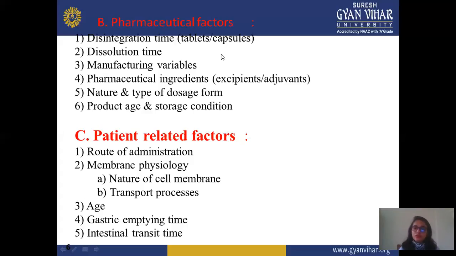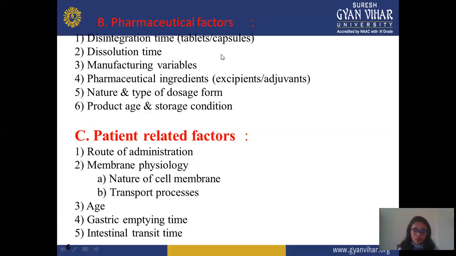So in manufacturing variables, first you clearly clean your plant or manufacturing area, and properly check each individual part of that particular machine. Suppose you're preparing tablets, then check all dies and punches, which type of dies and punches you use, the granule particle size, whether all excipients are in the proper quantity, whether it punches easily or not, and their hardness. All these factors are included in manufacturing variables.